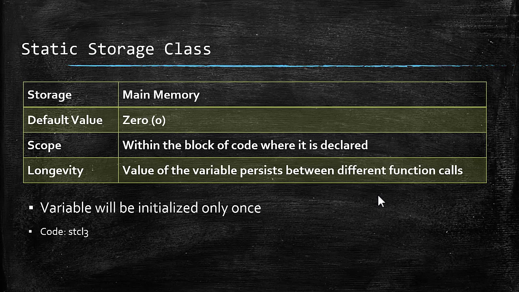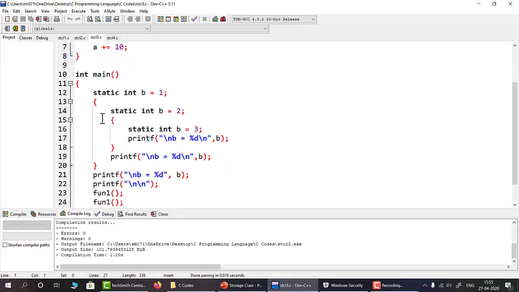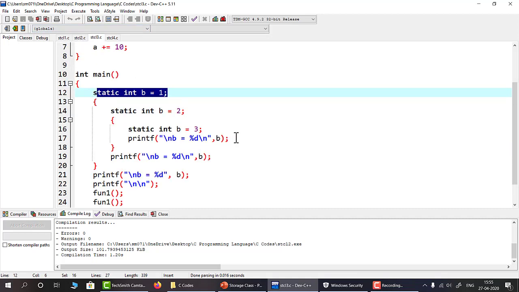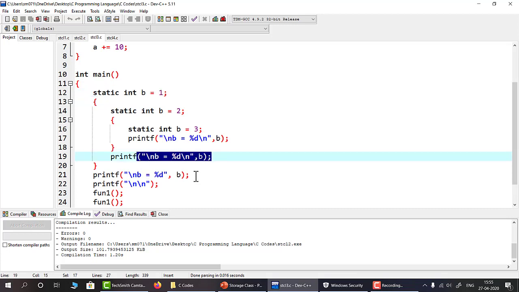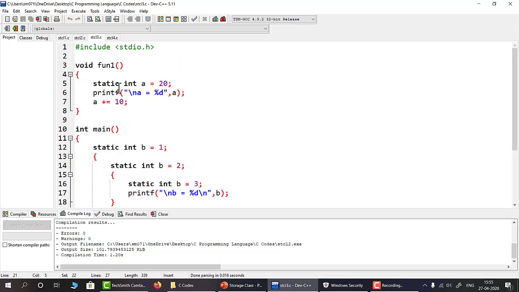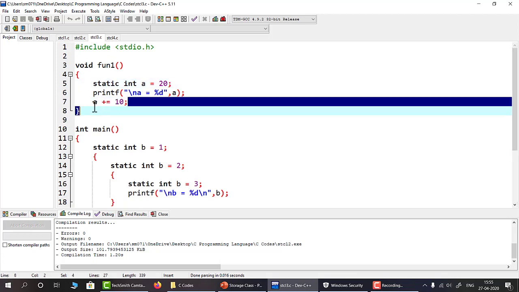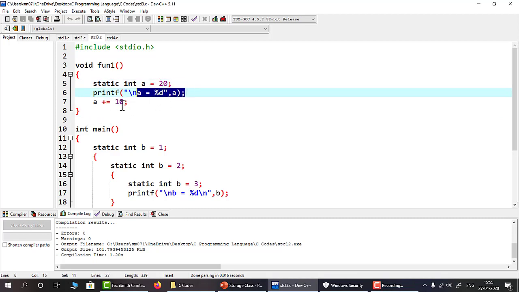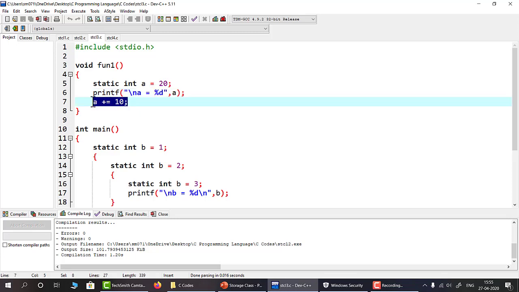So here you can see that b is a static variable and it is similar to this code. As per scope, this statement will give me b equals to 3, then this statement will give me b equals to 2, and this statement will give me b equals to 1. Then we have a function fun1 where I have declared an integer variable with storage class static. Its initial value is 20, and after printing the value of a, I am incrementing the value of a by 10. Here in the main function I am calling the fun1 function 3 times.